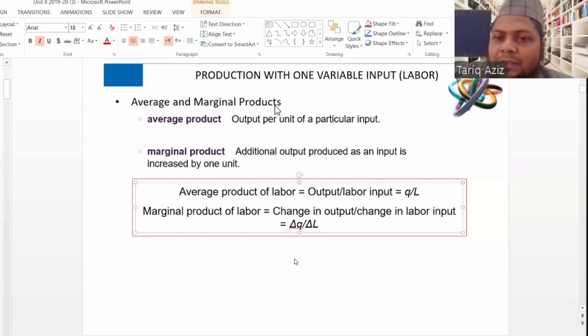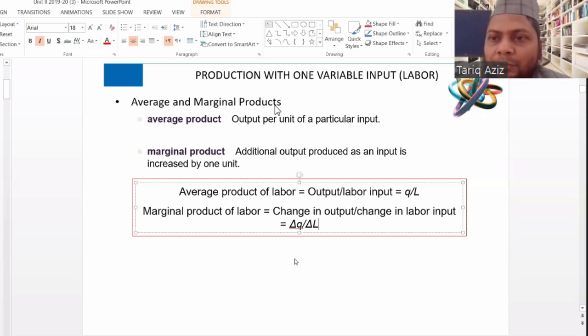So if we increase the input, the change in the total number of output is known as marginal product. Say for example, if a lock manufacturing unit is producing 1,000 locks per day, and it increases the output from 1,000 locks to 2,000. So the change is 1,000. From 1,000 to 2,000, the change in the output is 1,000. So the change in the output is known as marginal product.